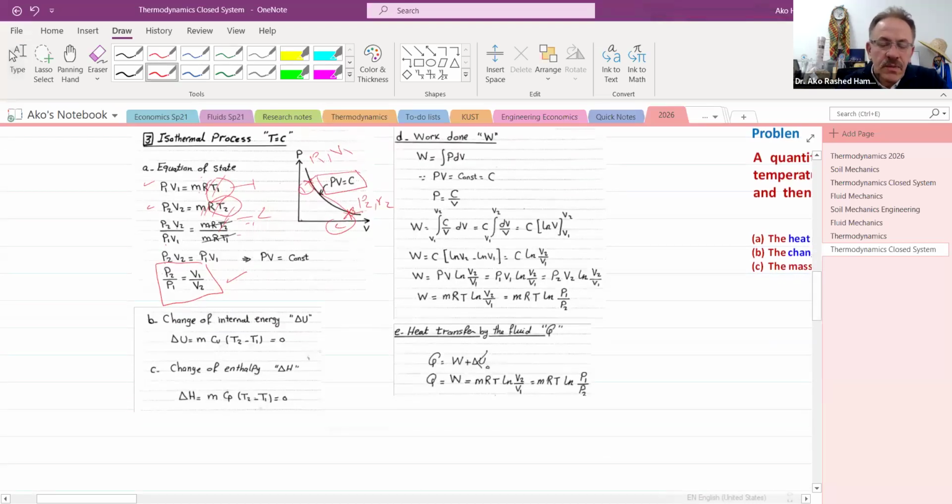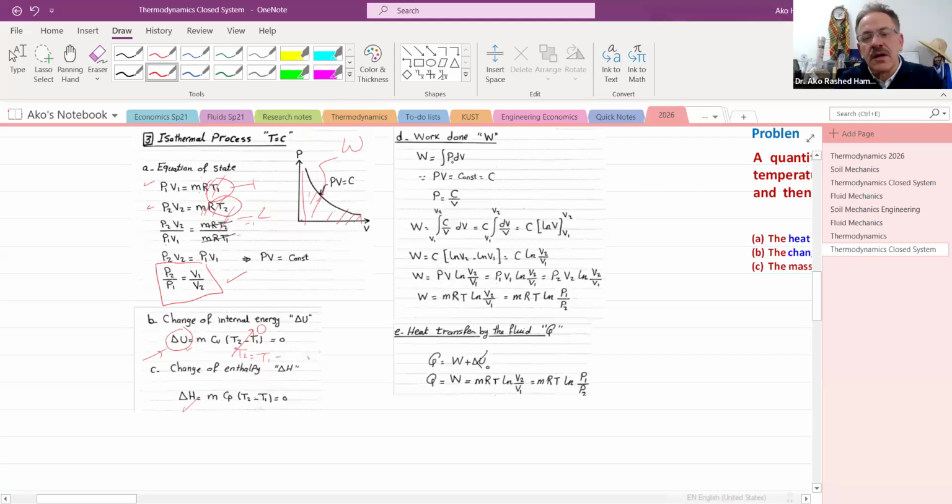And also, when we say isothermal, the change in the internal energy, delta U, happens only when you have a change in the temperature, right? So when we don't have any change, when T2 is equal to T1, this term becomes 0. There is no change, so there will not be any change in the internal energy, and the same for the enthalpy. Now, what will be the work done? The work done, as we mentioned, is the area under this curve. Here is the work done.